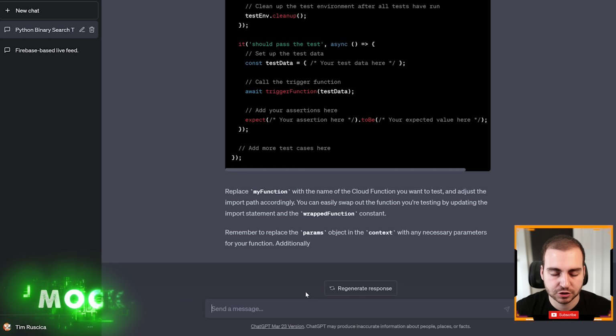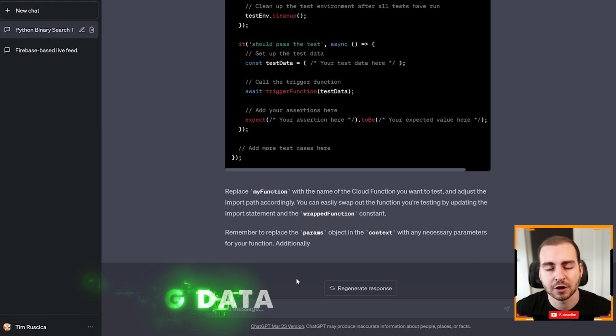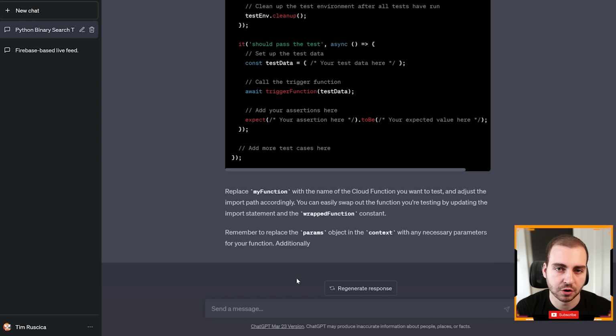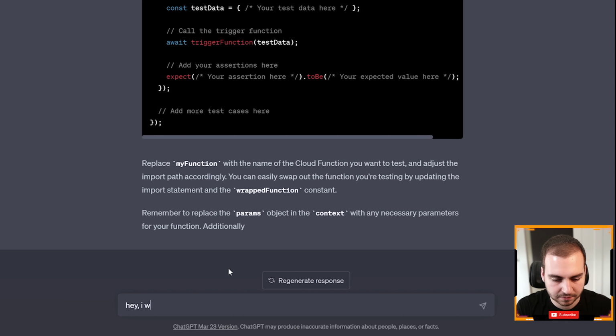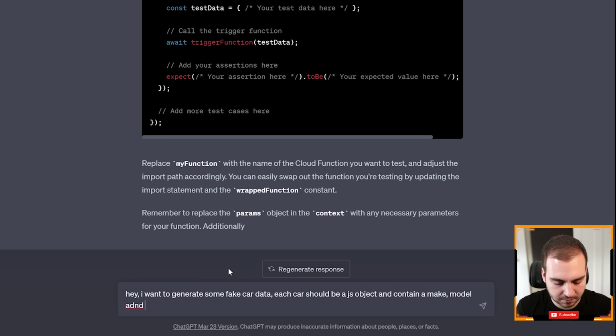Now, the last thing that I'll show you is that ChatGPT is very good when it comes to mocking data. A lot of times I want to generate maybe 100 entries or 200 entries of some fake data. So I'll ask ChatGPT to do that. It will either give me the generative code or it will actually give me what the entries are. So in this case, I can say, hey, I want to generate some fake car data. Each car should be a JS object and contain a make, model, and year.